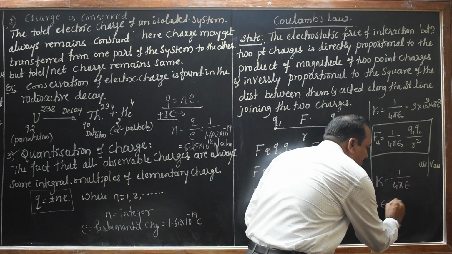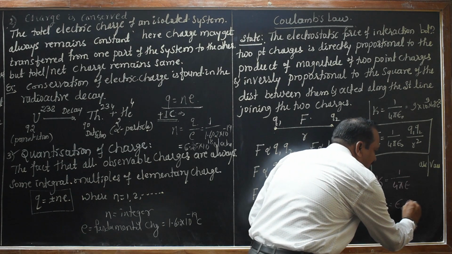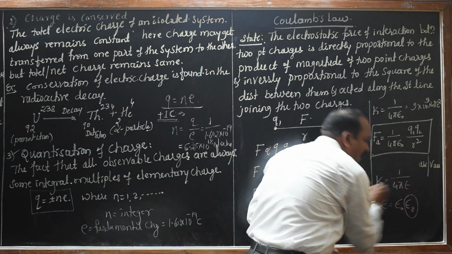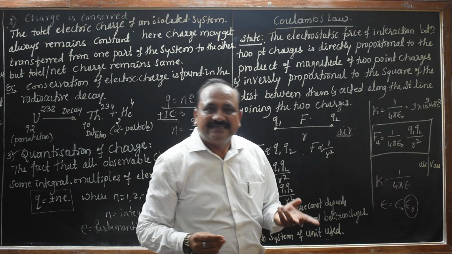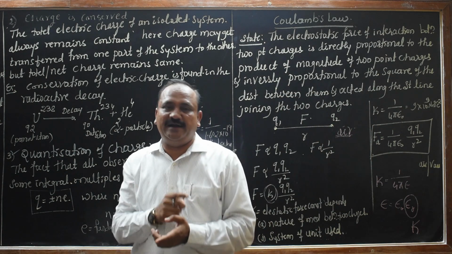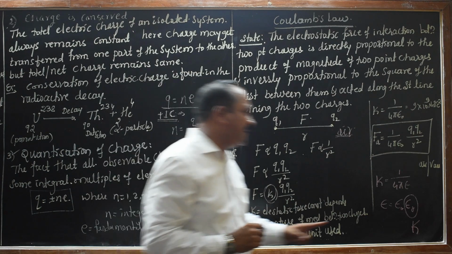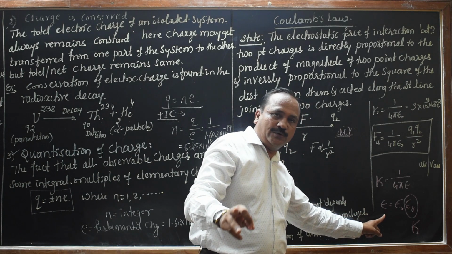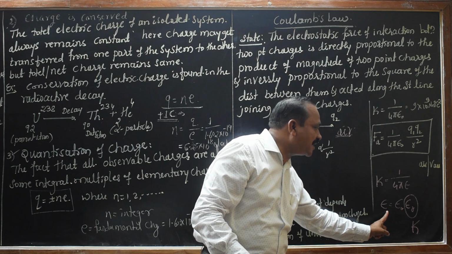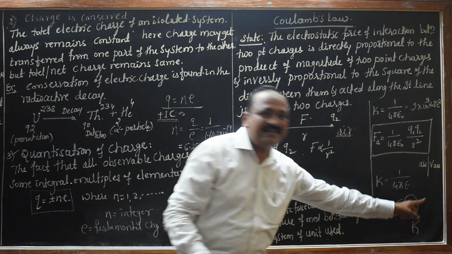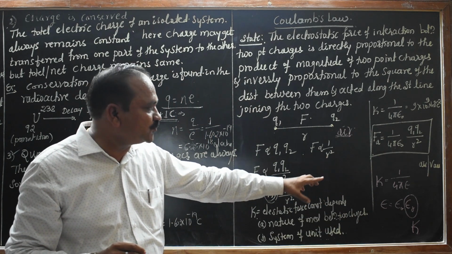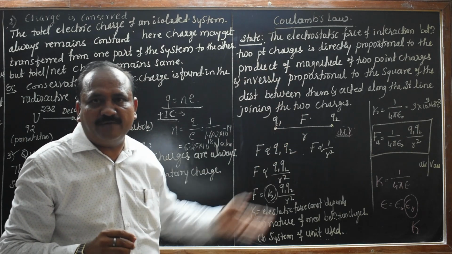This epsilon equals epsilon naught epsilon R. Sometimes this epsilon R we may take as K also. Dielectric medium we call it now. This epsilon equals epsilon naught K or epsilon naught epsilon R, where epsilon naught is the permittivity of free space.